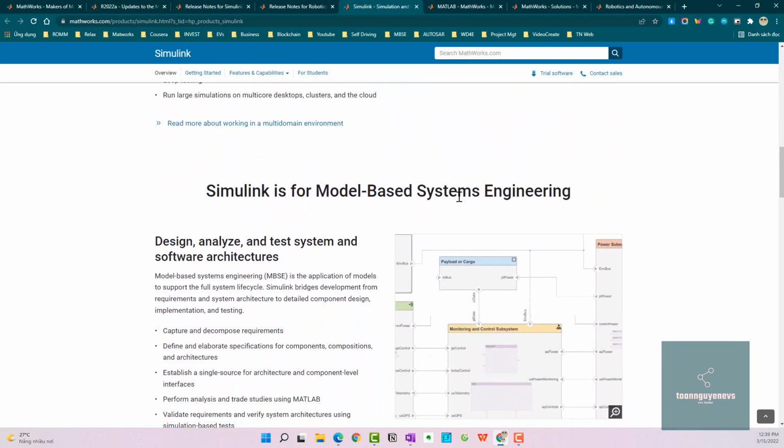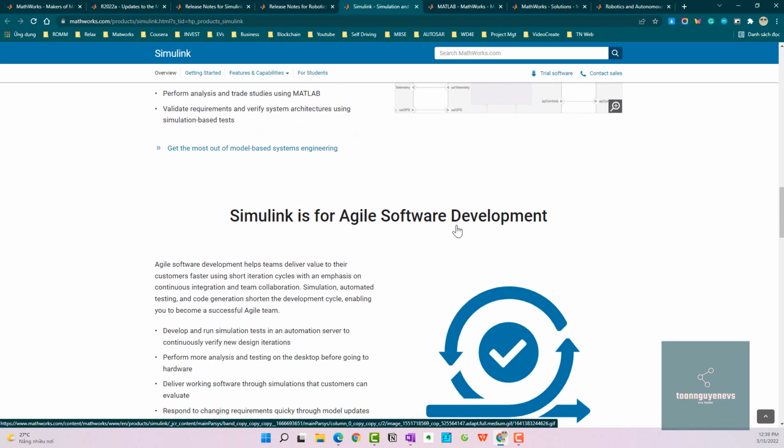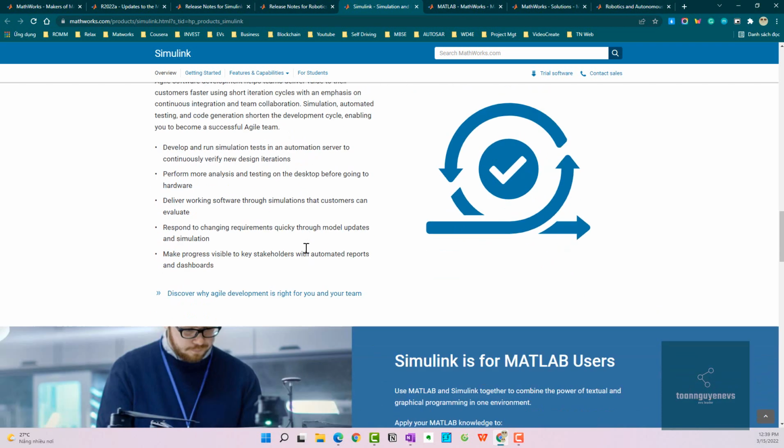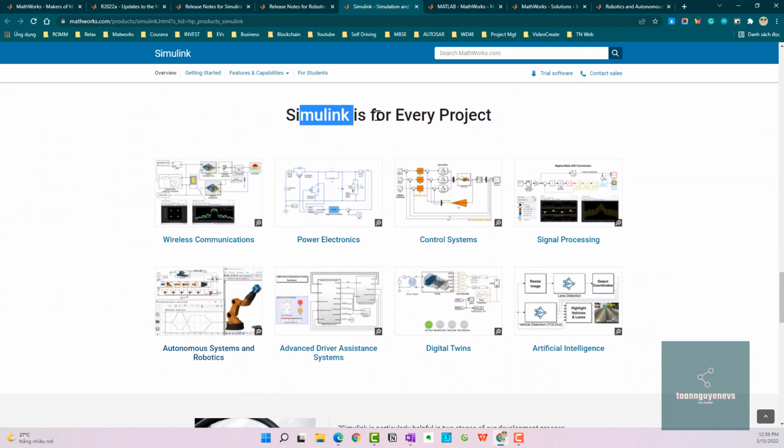Simulink for model-based systems engineering provides Simscape models and software architecture, also for agile software development and MATLAB users. Simulink can be used for every project, from wireless communication to power electronics, control systems, signal processing, IoT, driver assistance systems, autonomous systems, and robotics.